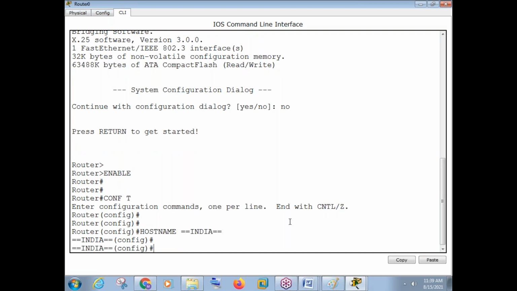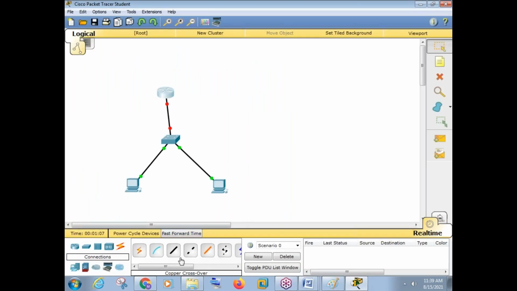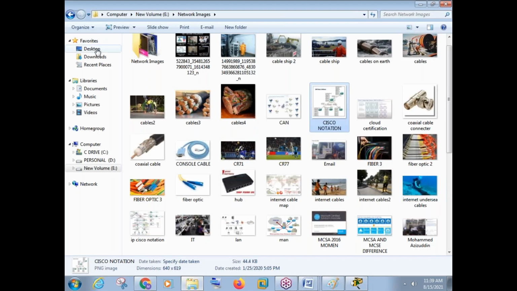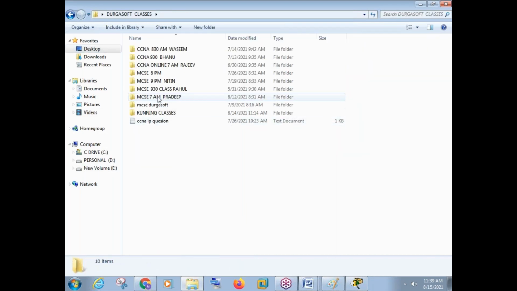This is just a software router, friends. But when you configure a real router, it will be exactly the same thing. There will be a command called enable, a command called config, a command called host name. Everything will be same. So by using the Cisco Packet Tracer, friends, we will do all our practicals.